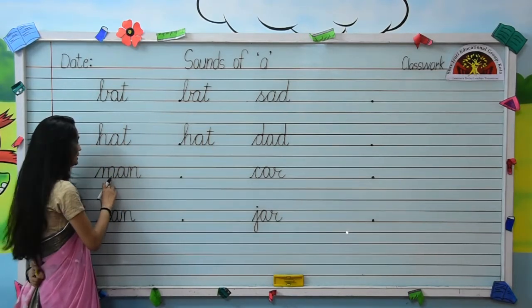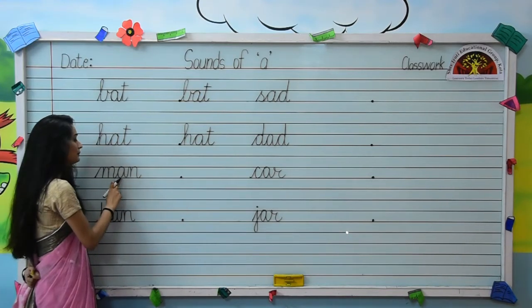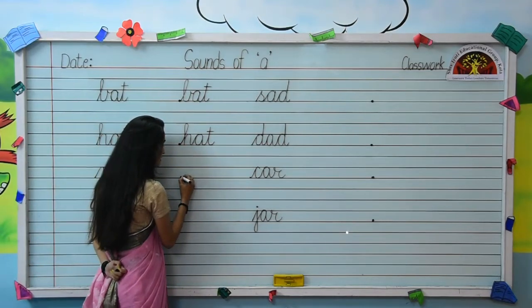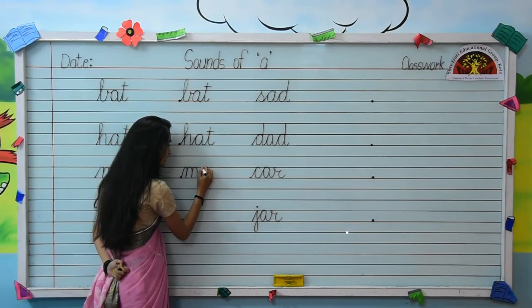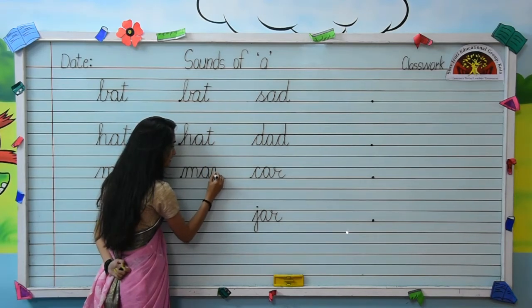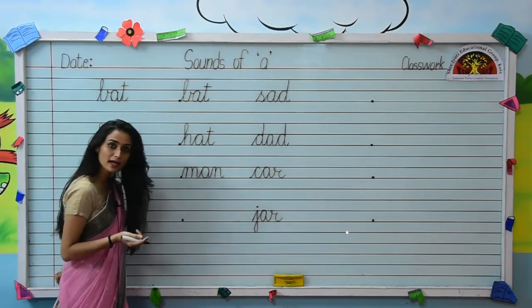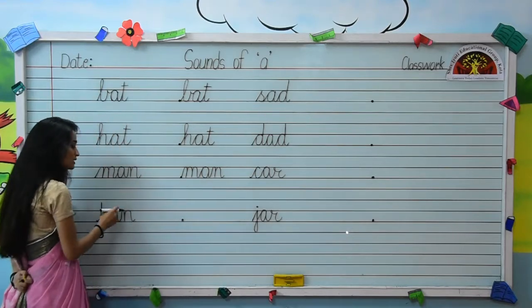Your next word is M-A-N, man. So, we will write man over here. Firstly, we will write M. Then, from the end point of letter M, we will start writing A. Then, joining with letter A, we will write letter N. Like this. M-A-N, man. Come on the next word, kids.